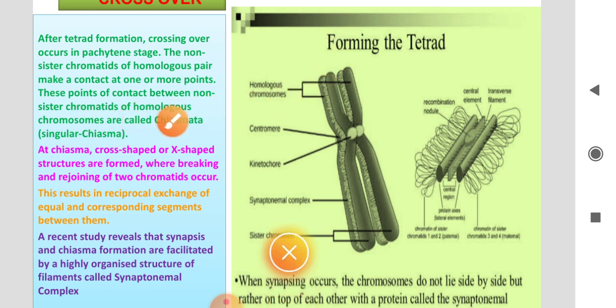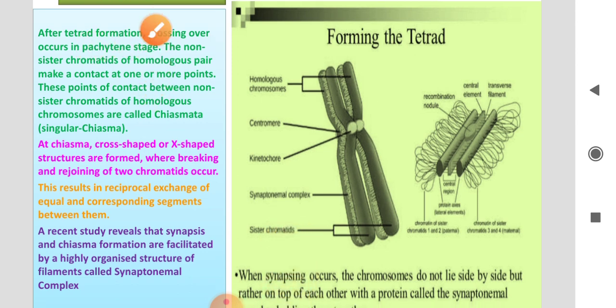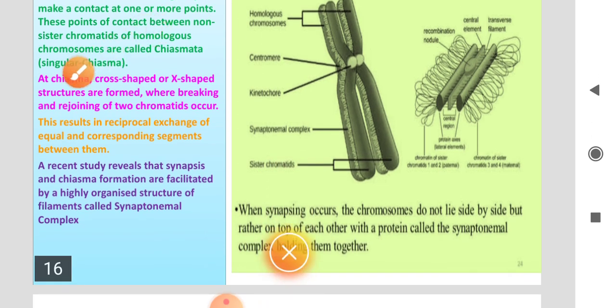After the chiasmata process, the crossing over takes place in the pachytene stage. At the chiasma, cross-shaped or X-shaped structures are formed, where breaking and rejoining of the two chromatids occurs. As a result, there is a reciprocal exchange of equal and corresponding segments between them.